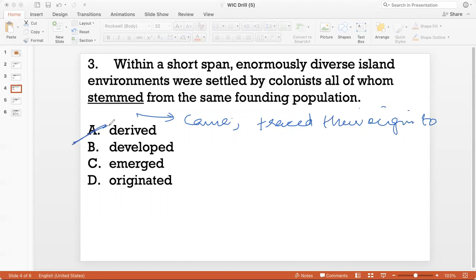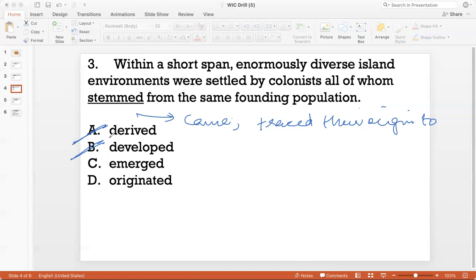Similarly, develop is not really used in the context of human population. I can say that this area developed after the 1990s boom, or this theory developed from many ideas that were prevalent at the time. But I wouldn't use it to talk about human populations.